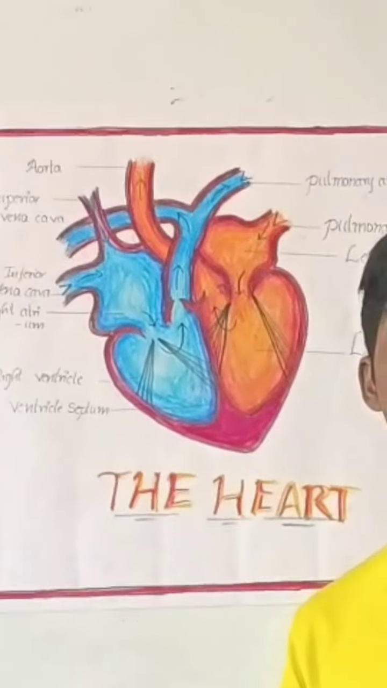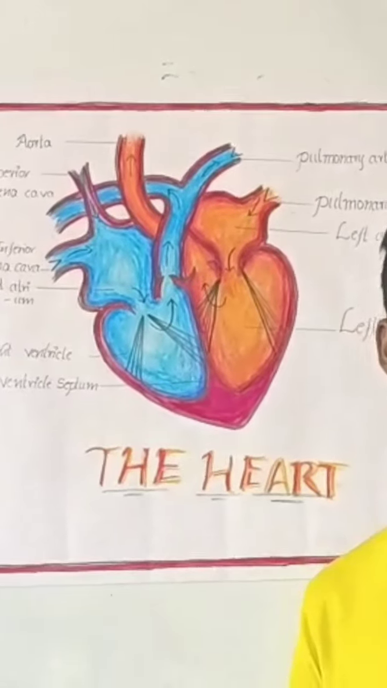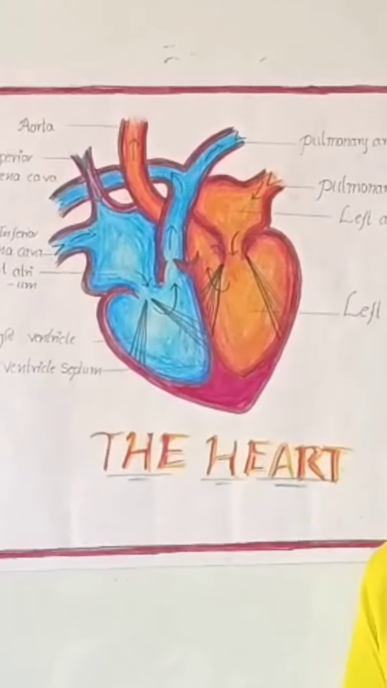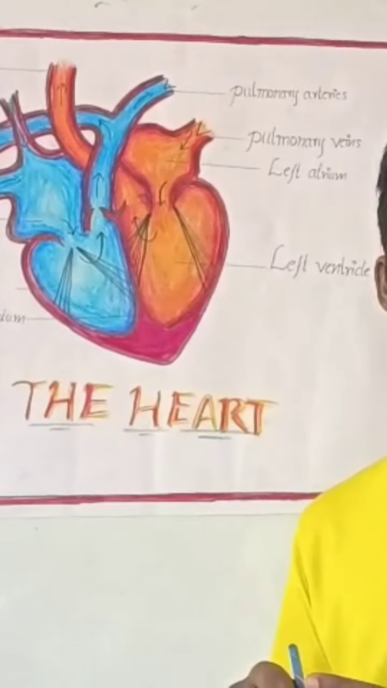The blood flows through the heart twice to complete one circulation. Example of single circulation is fishes, and example of double circulation is amphibians, mammals, birds, and other animals.